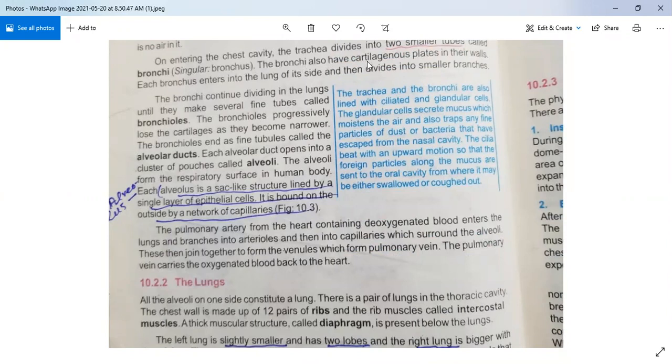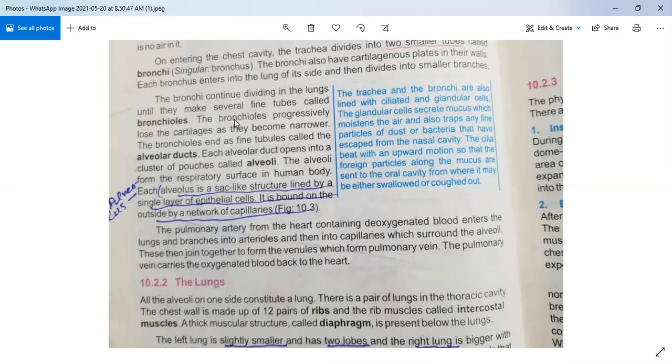The bronchi also have cartilaginous plates in their walls. Each bronchus enters into the lung of its side and then divides into small branches. So the bronchi are further divided into many small tubes inside the lungs. These small tubes are called bronchioles. In the next paragraph, the bronchi continue dividing in the lungs until they make several fine tubes called bronchioles. The bronchioles progressively lose the cartilage.